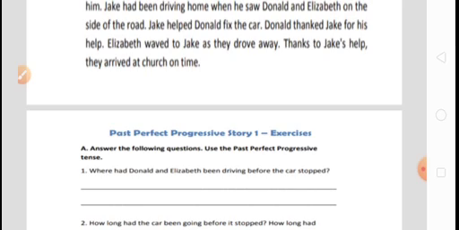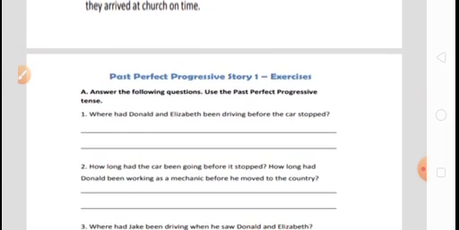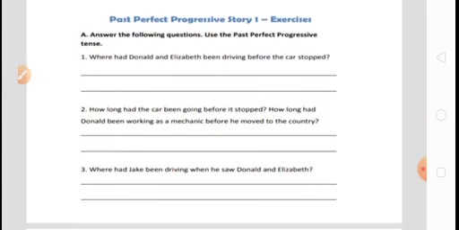Okay. Now this is the story. So at last we understood the story about Donald, Elizabeth and Jack. At the same time, we understood the grammatical aspects of the story. Now this is the exercise. This is the exercise, and why is the exercise given over here?